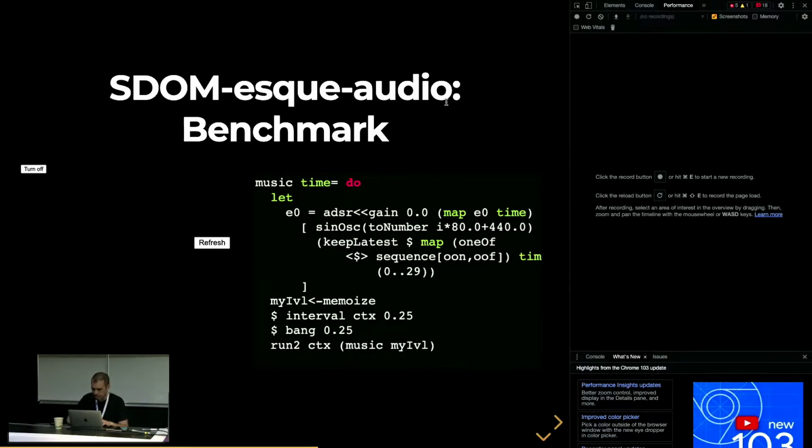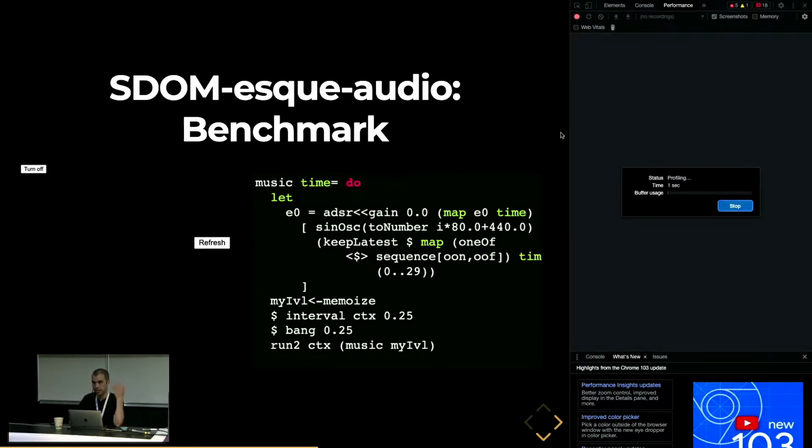unappealing. Sounds like a fire alarm. So this is a node just being allocated, torn down, allocated, torn down. But they're all there. It's just that they're being used and then not used. So this is SDOM. I'll stop it.